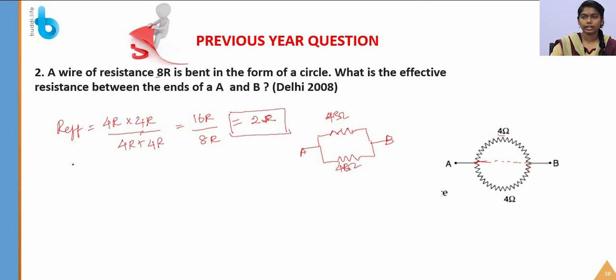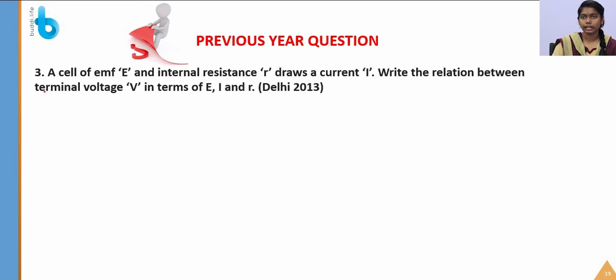So this is the effective resistance that we are getting. Next, a cell of EMF E and internal resistance R draws a current I. Write the relation between the terminal voltage V in terms of E, I, R. I hope you have got that formula, which we have studied in the topic of cells, EMF and internal resistance, which is V is equal to E minus IR.